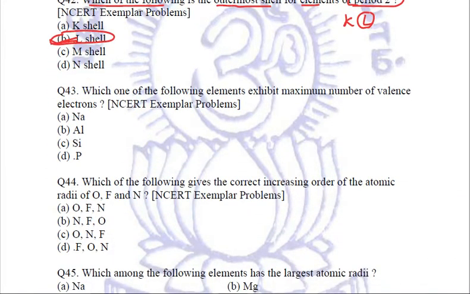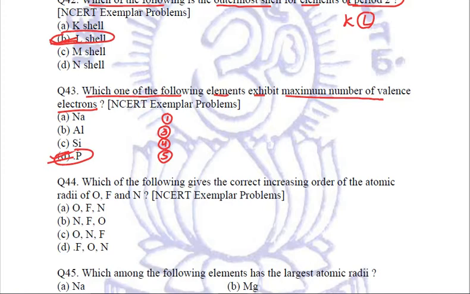Next question: which of the following elements exhibit the maximum number of valence electrons? For that we should know their atomic numbers and accordingly the electronic configurations. Sodium is 2,8,1, so valence electrons are 1. Aluminium is 2,8,3. Silicon is 2,8,4. And phosphorus is 2,8,5. So phosphorus contains the maximum number of valence electrons. So D, phosphorus, will be the right answer.